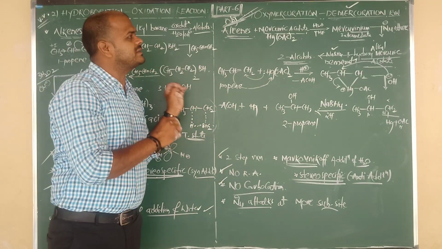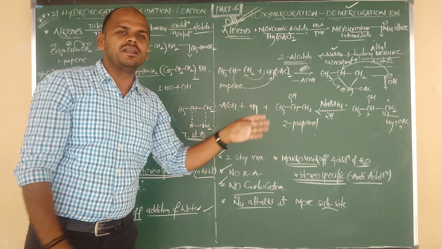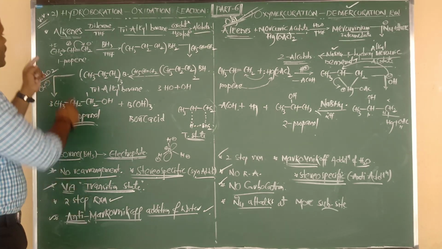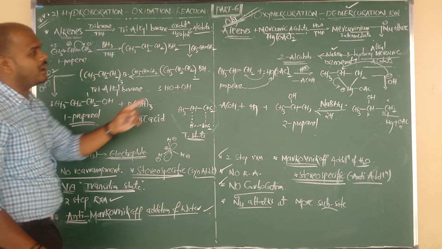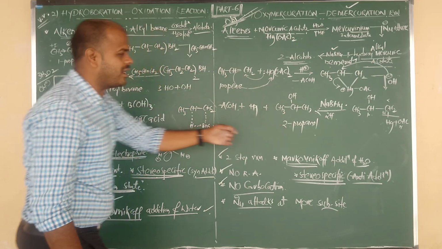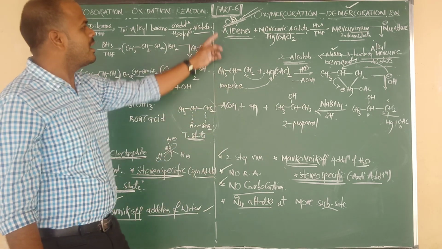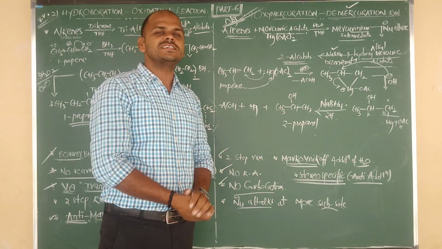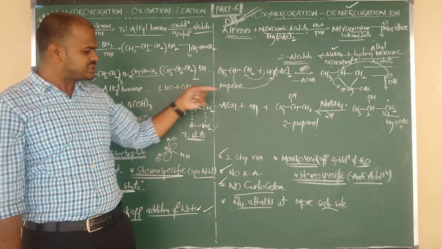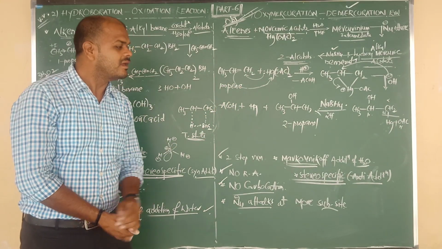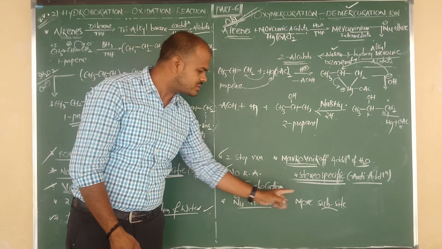Yes, this is the story of the hydroboration oxidation and oxymercuration demercuration reactions. Final thing: propene changes into 1-propanol, meaning alkene changes into a 1° alcohol as per anti-Markovnikov addition of water. Alkene changes into a 2° alcohol as per Markovnikov addition of water. This is syn addition, and that is anti addition, where the nucleophilic attack has to be on the opposite side at the more substituted site.